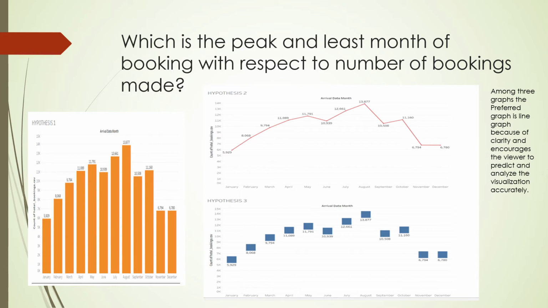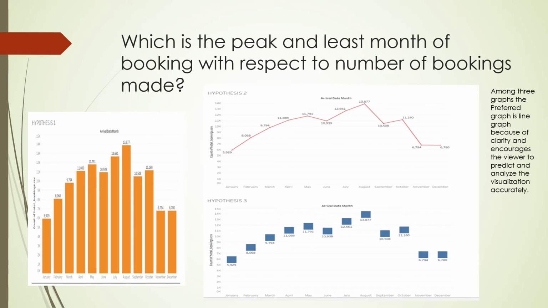For the answer to the question, we can see from the graph, the data hypothesis, that July and August were the most occupied months by bookings, representing 12,661 for July and 13,877 for August. For both sorts of hotels, the busiest periods are during the summer months of July and August, which is to be expected as summer approaches.